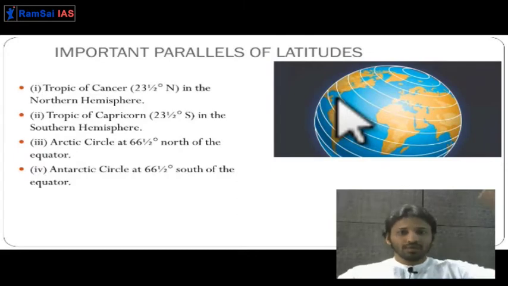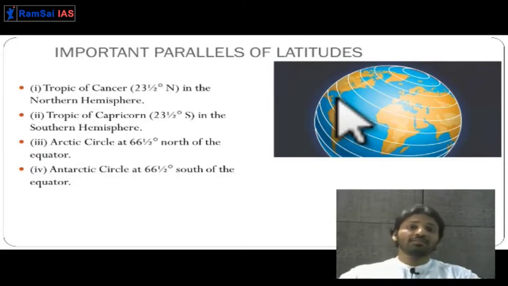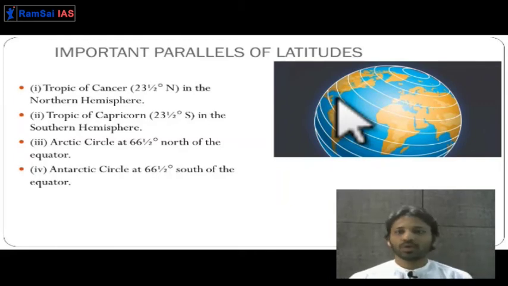Latitudes are also known as parallels because they are all parallel to each other. The total number is 180: 90 in the northern hemisphere and 90 in the southern hemisphere.